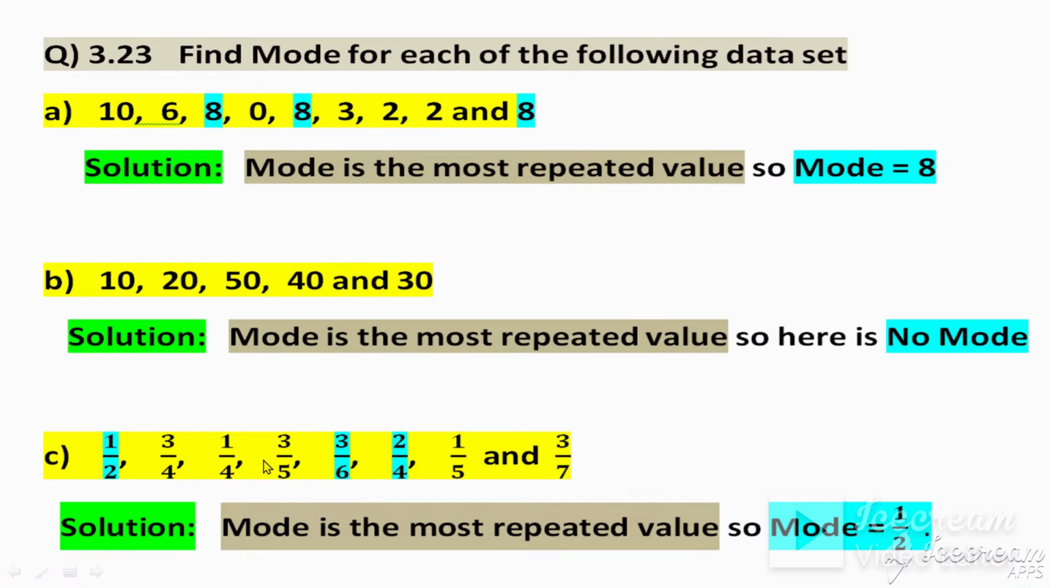Now for the next question, solution: mode is the most repeated value. First define what mode is, then write the answer. So mode is equal to 1.5. Why 1.5? Because 3 divided by 6 becomes 1.5, and 2 divided by 4 becomes 1.5. So this is 1.5, 1.5, 1.5. So 1.5 repeats 3 times, so mode is equal to 1.5.